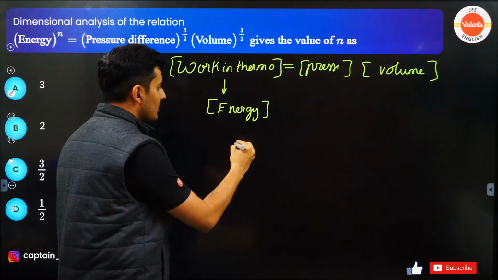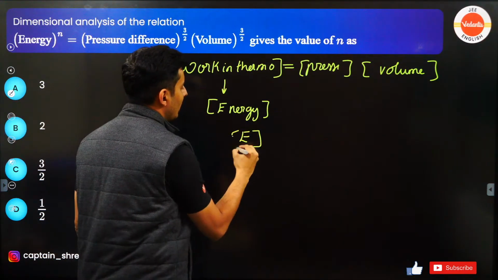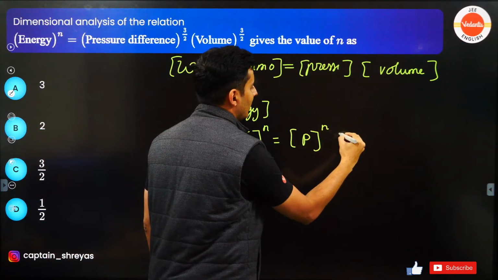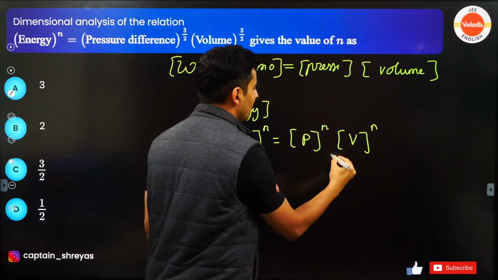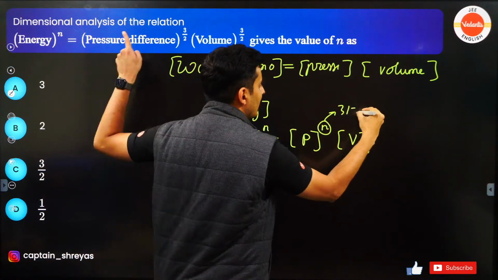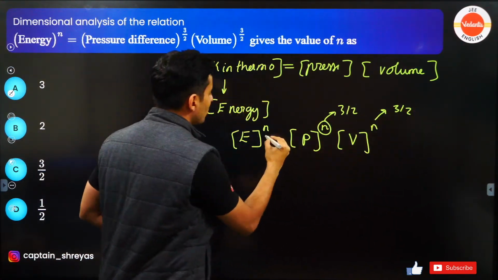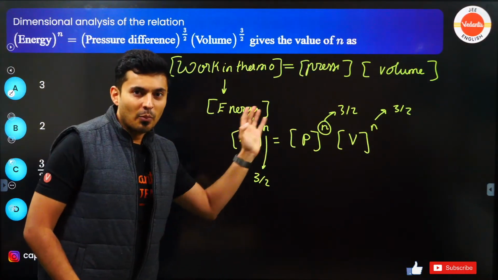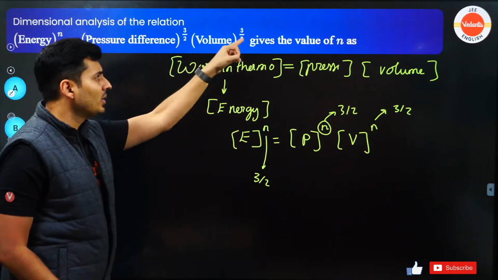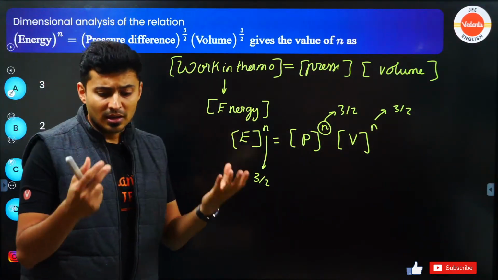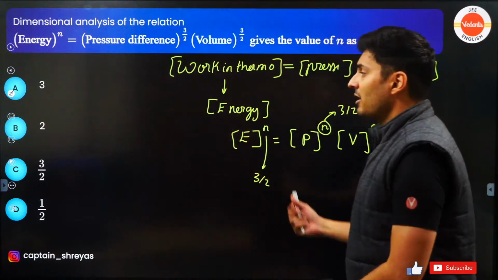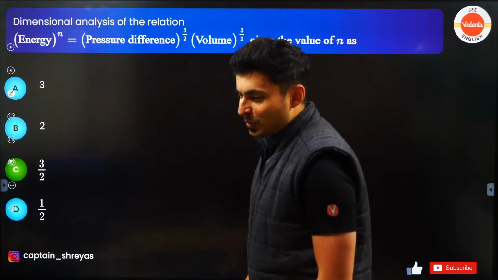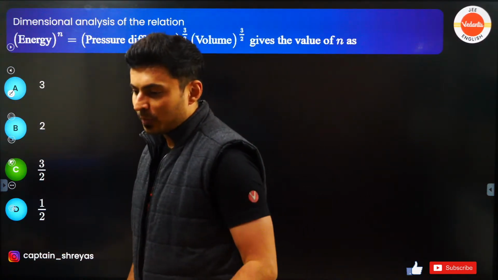So if that is the case, the energy formula, if I raise it to N, even the pressure will be raised to N, even the volume will be raised to N, but here this N is 3 by 2. Naturally, this should also be 3 by 2. If I raise both LHS and RHS to the same power, obviously LHS, the work or the energy, should also have the same power. So again C, oh my god, terrible job of arranging the options. Yes, it is option C again. Yep, I hope this is clear.